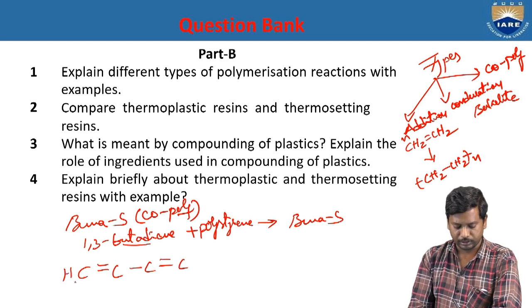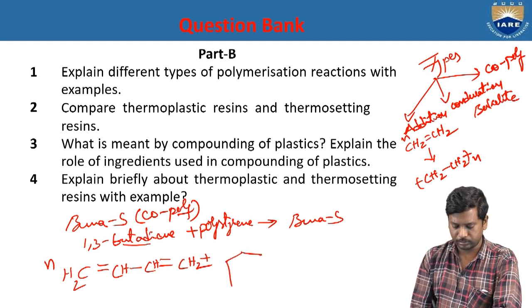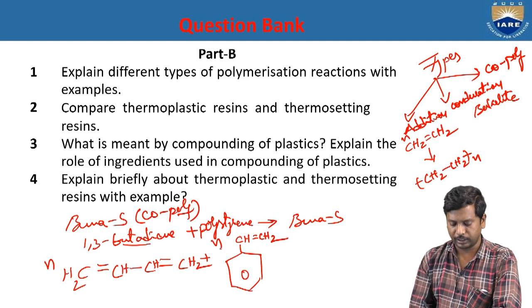That means CH2=CH-CH=CH2. n moles of 1,3-butadiene react with n moles of styrene, and bond migration takes place.